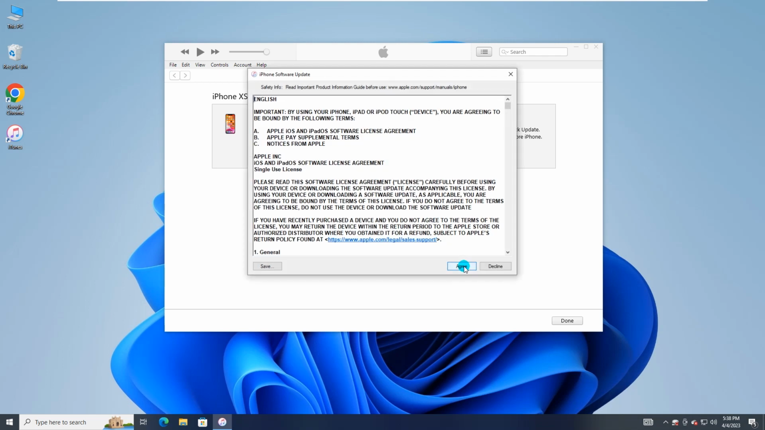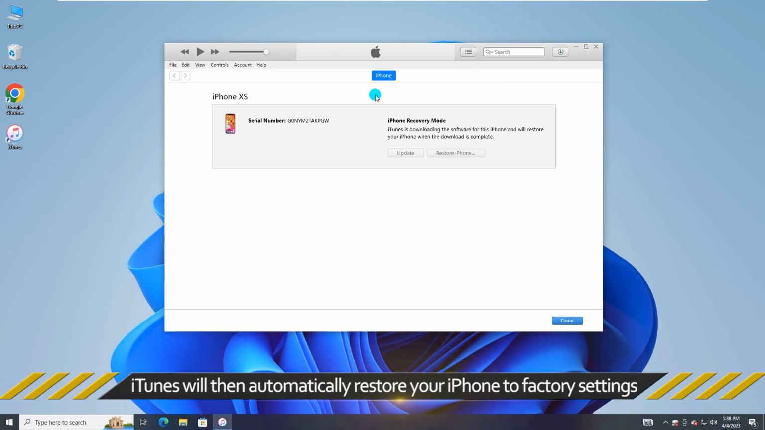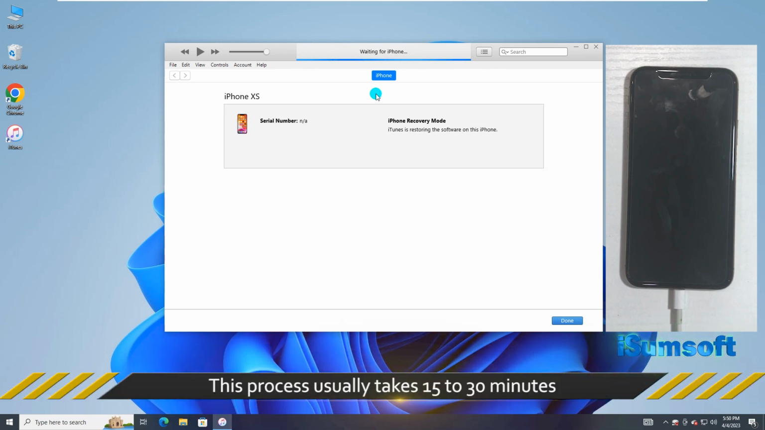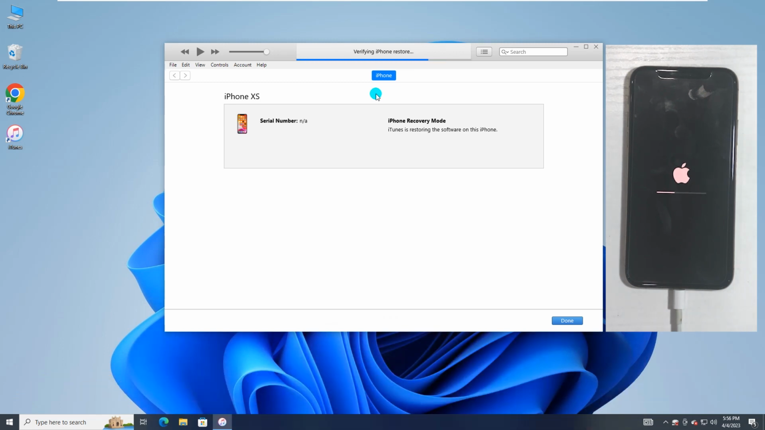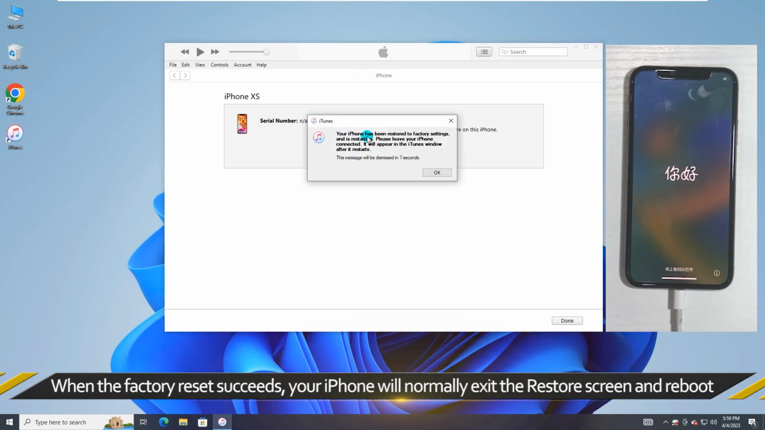Click Next. iTunes will then automatically restore your iPhone to factory settings. Just wait for the process to complete. The restore was successful. Your iPhone is out of restore mode. That's all this video is about.